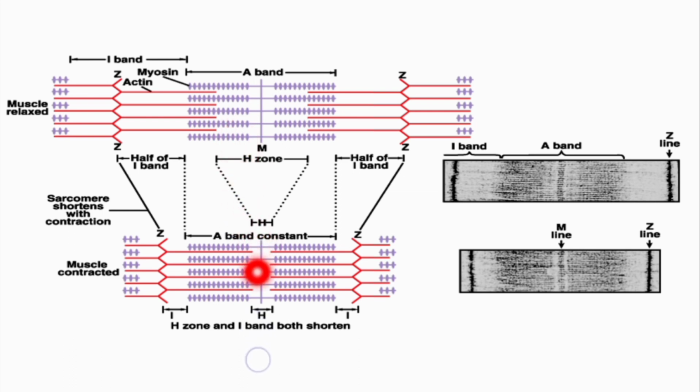Compare this figure to this figure. The H zone has also shortened, but the only region which has not shortened in the contracted form is the A band. As is written here, the A band remains constant. The length of the A band here was from here to here in the relaxed state, and in the contracted state the A band length is the same, from here to here. So, the length of the A band in the relaxed state and in the contracted state remains the same.